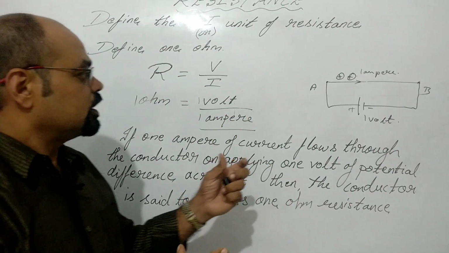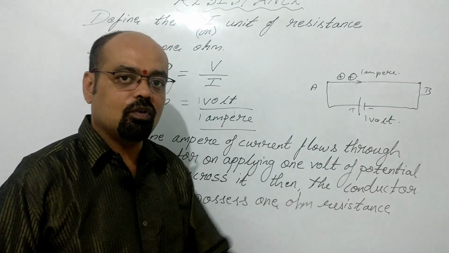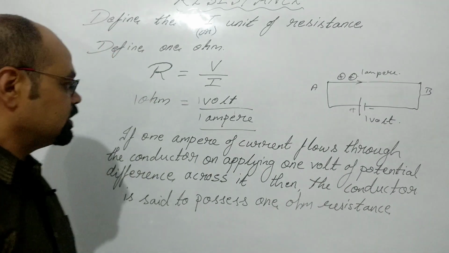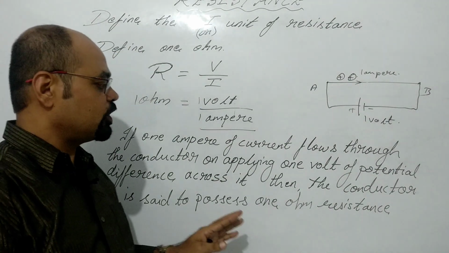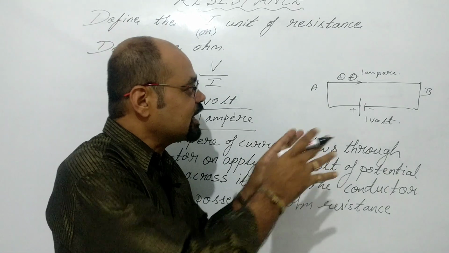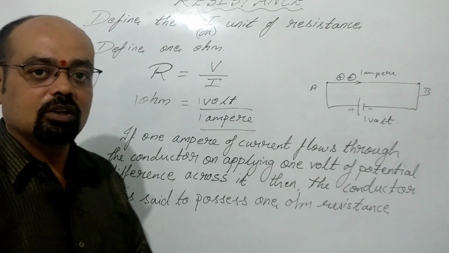When we give the potential difference 1 volt and 1 ampere of current flows through this copper wire, then the conductor is said to possess 1 ohm resistance.